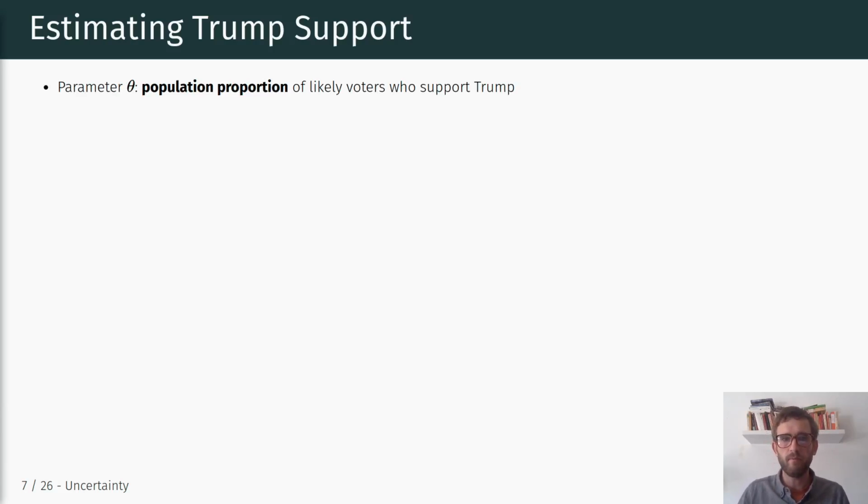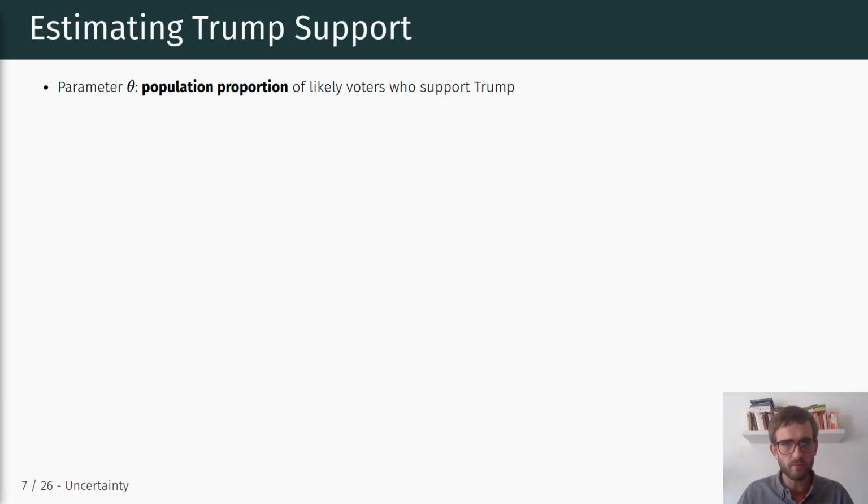Okay, so ultimately, in this inference based on these election polls, the parameter of interest theta is basically the population proportion of likely voters who support Trump, right? Remember that this was a survey among likely voters, and the goal here is to estimate the population proportion, the support for Trump among those likely voters.